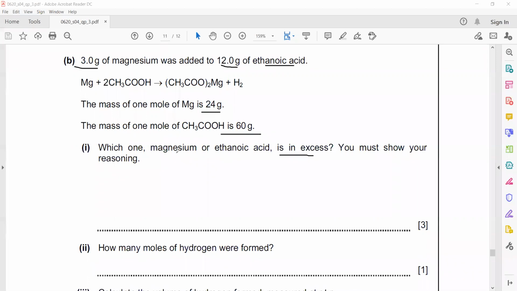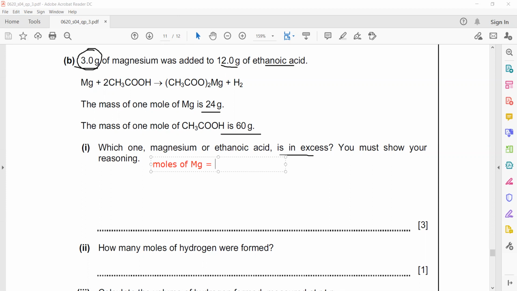So first, you can simply find the moles of magnesium. How many moles of magnesium are there in the question? From the equation it is 1, but how many moles are there in 3 grams of magnesium?